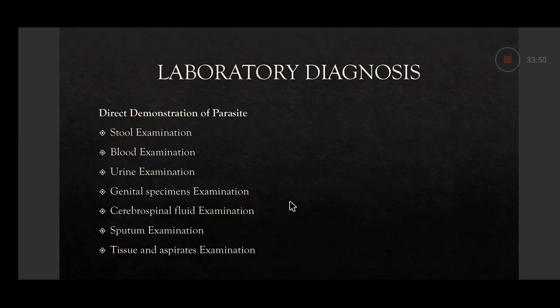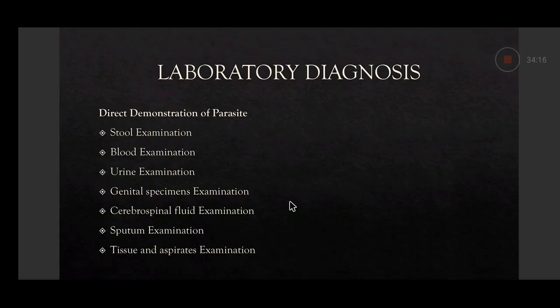Put a cover slip and see under low power first. If you find some parasite ova or cyst, then go to high power, and you will be able to identify the cyst or ova. In microbiology, only two situations are there when you use high power, not oil immersion.